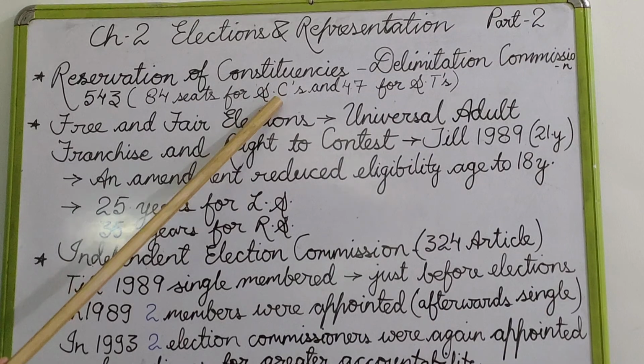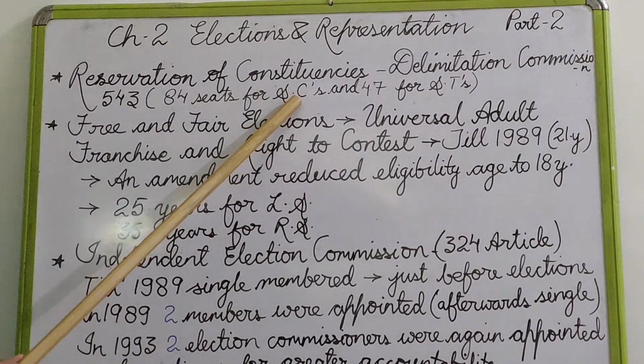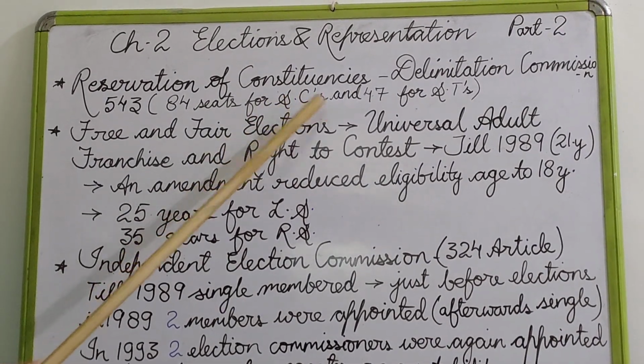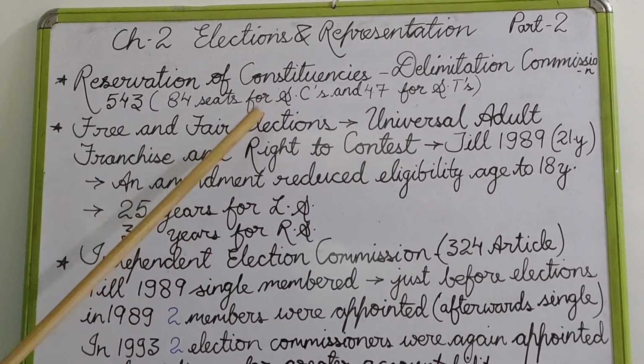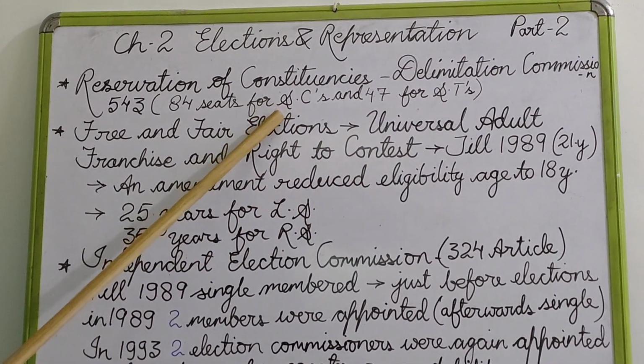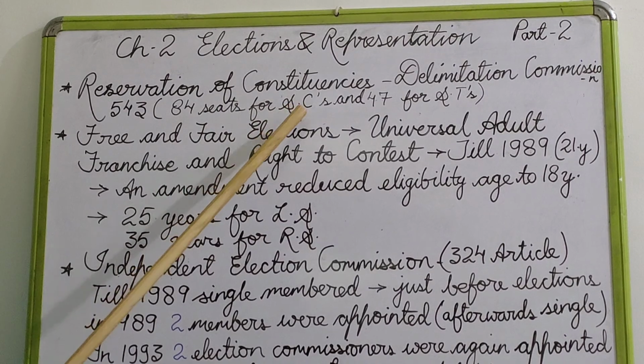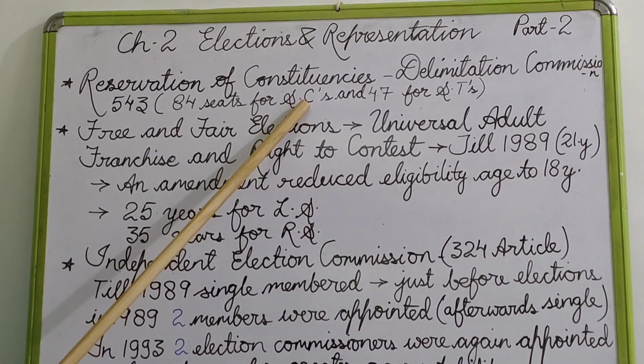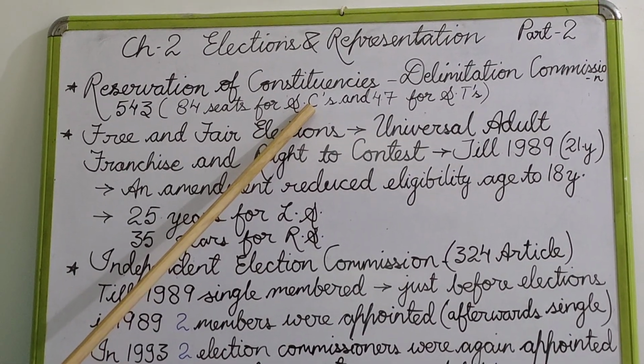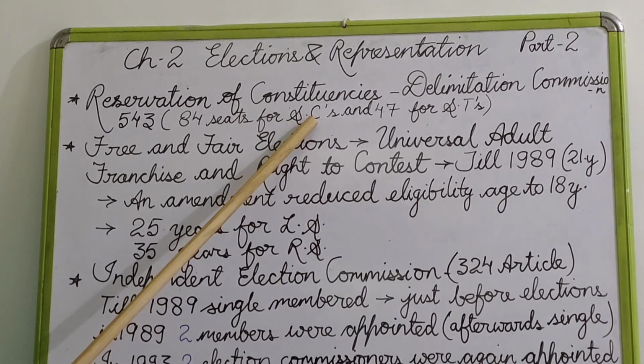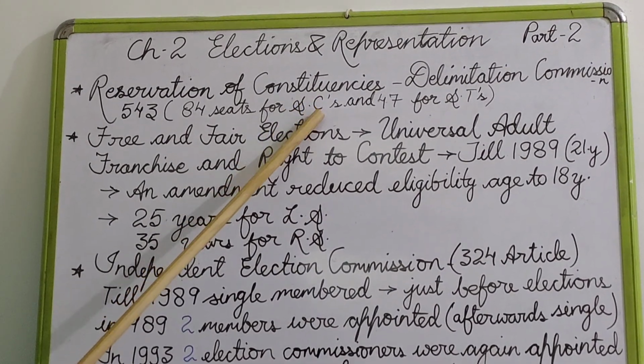Now one important question: what is the meaning of scheduled castes and scheduled tribes? You have already read in class 9th that the castes which got their mention in the schedules of the Indian Constitution are known as scheduled castes.